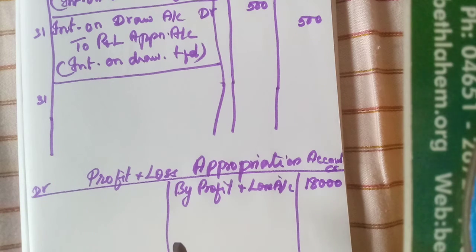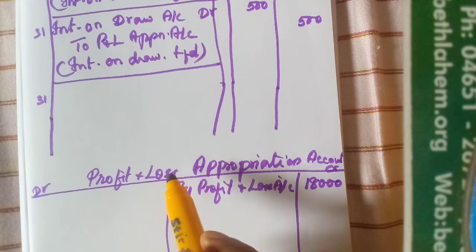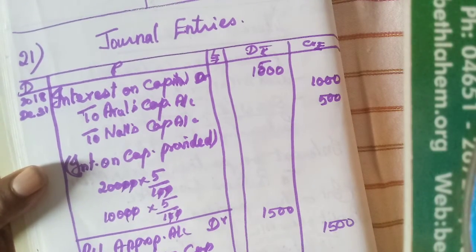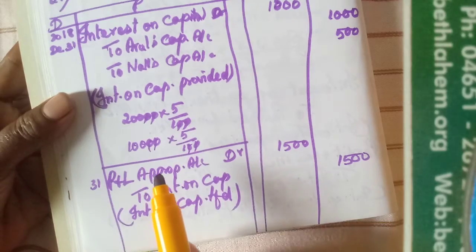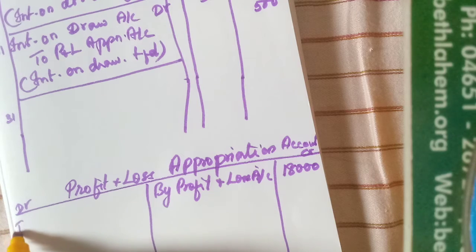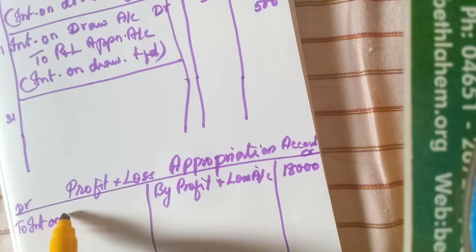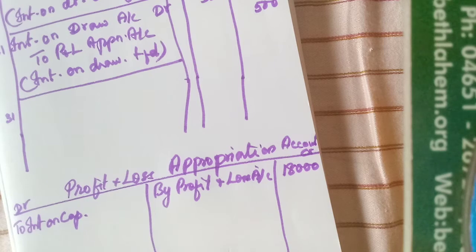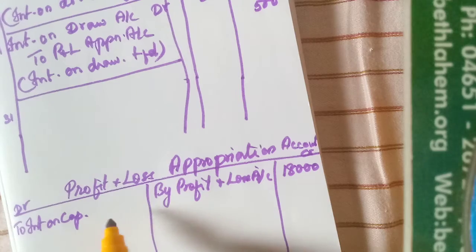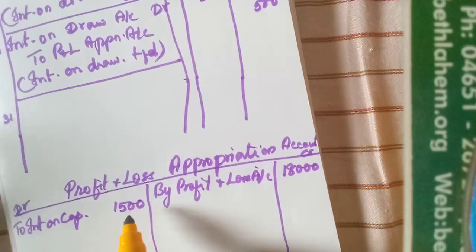Now we have prepared the adjusting entries, isn't it? What have we transferred to the profit and loss appropriation account? First, interest on capital we have transferred. See the entry: profit and loss appropriation account debtor to interest on capital. So we have to debit the profit and loss appropriation account with interest on capital. How much? 1,500.